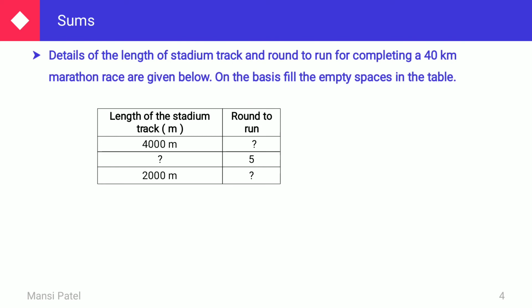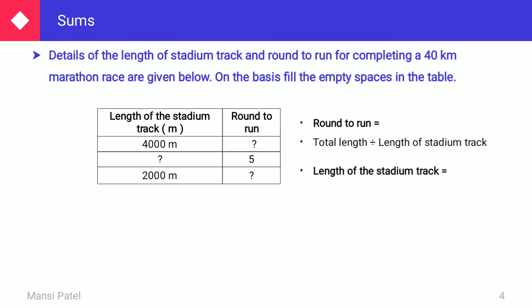So here I am giving some formulas. If you want to find out the rounds to run, what you have to do? You have to just do the division: total distance divided by the length of the stadium track. And if you want to find out the length of the stadium track, then just do the division of total length divided by rounds to run.